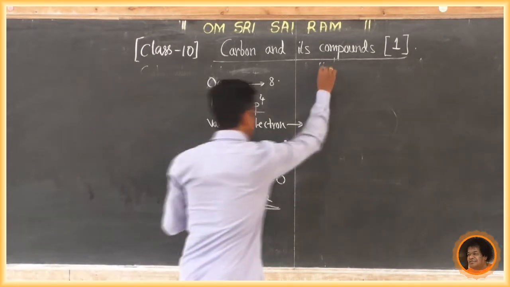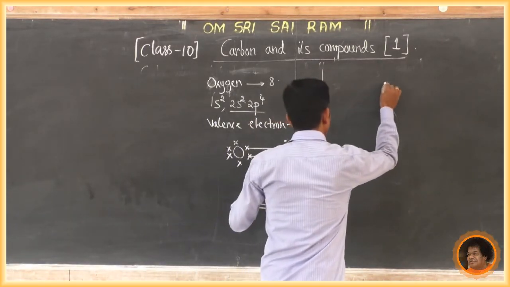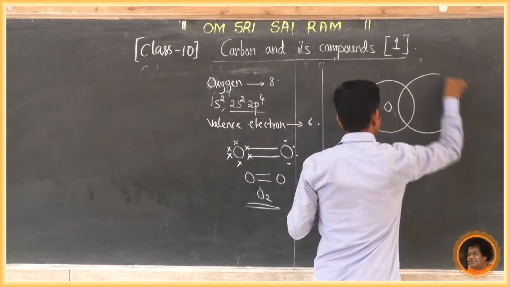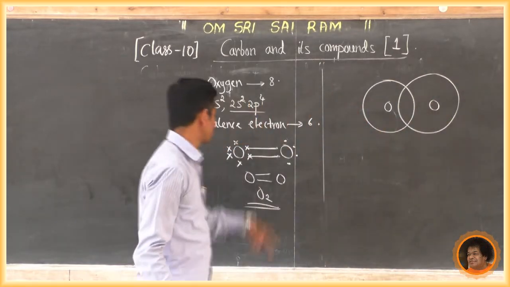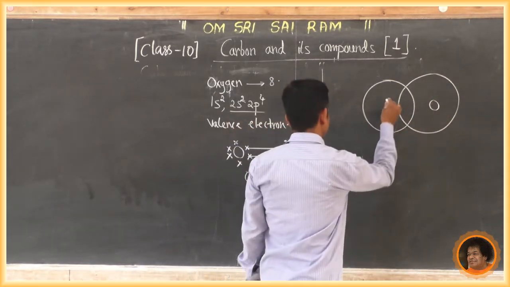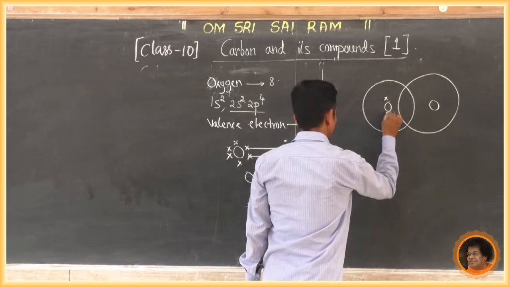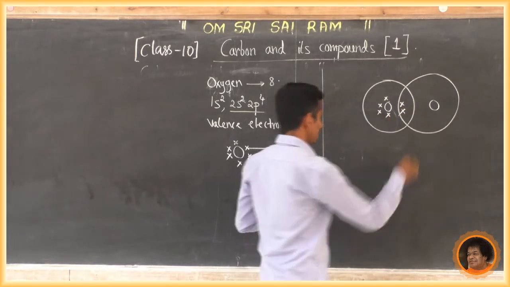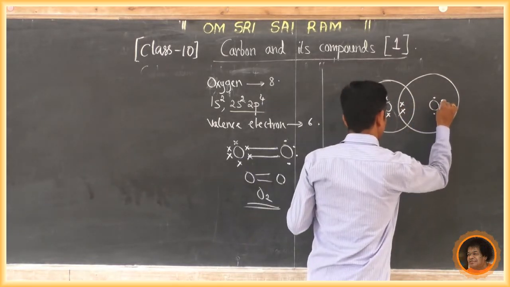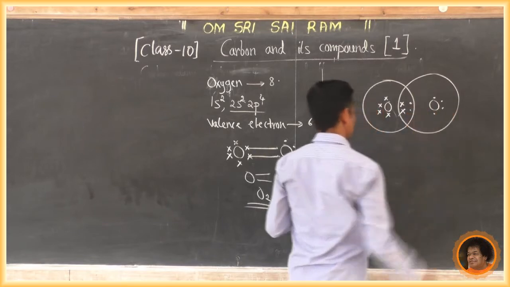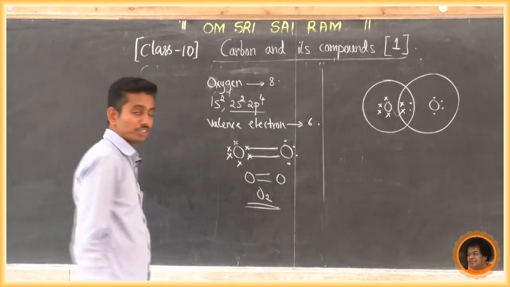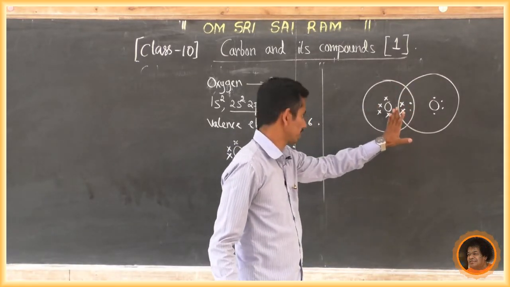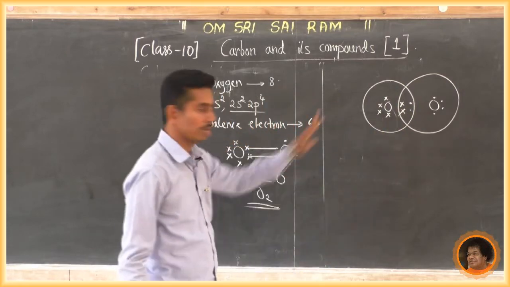If we write the dot structure, this is oxygen, this is another oxygen. What is the valence of oxygen? It is 6. 1, 2, 3, 4, 5, 6. And for this oxygen, 1, 2, 3, 4, 5, 6. This is the dot structure of the oxygen molecule. The same thing is represented in circles. This is called the dot structure of the oxygen molecule.